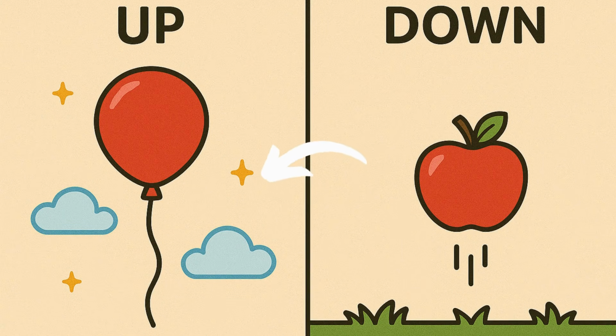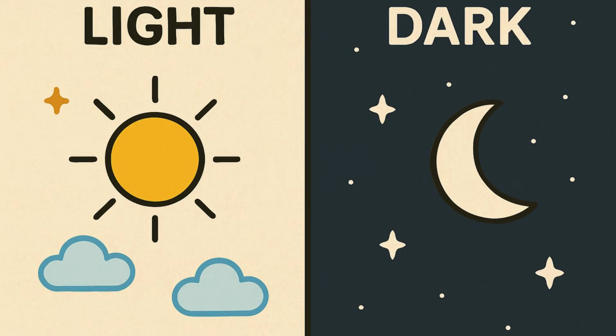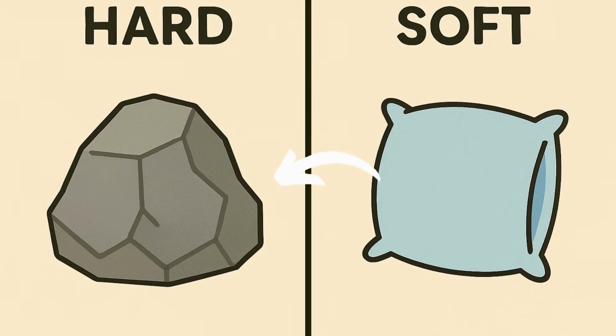Up. Down. The balloon goes up. The apple falls down. Light. Dark. It is light in the morning. It is dark at night. Hard. Soft. The rock is hard. The pillow is soft.